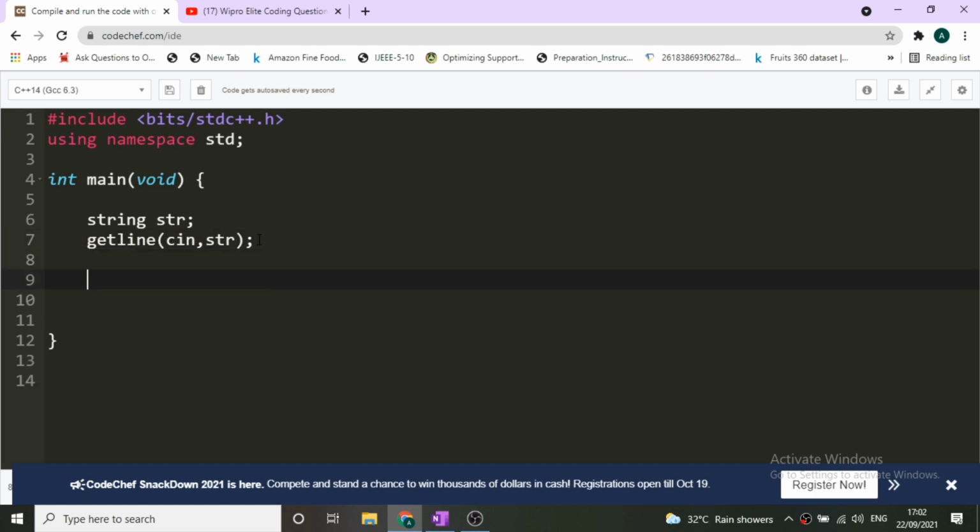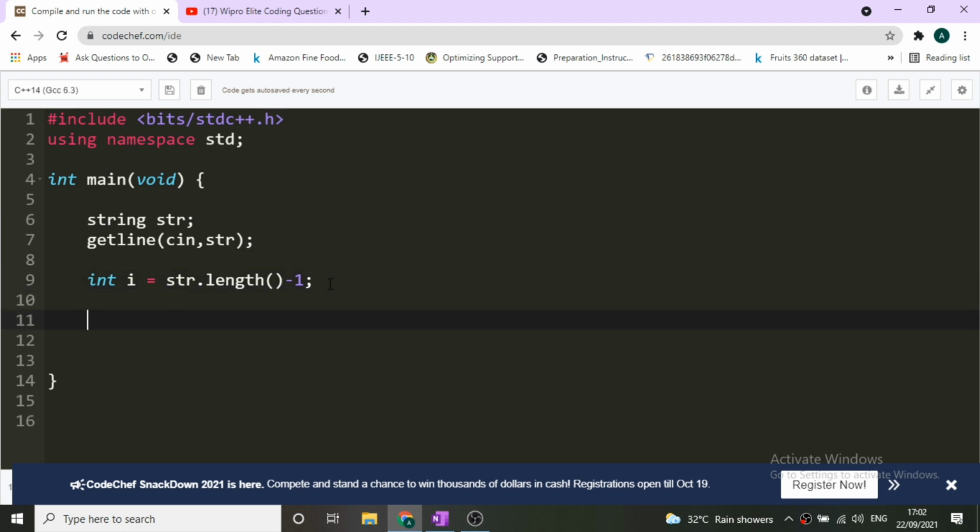Now we have to traverse our string from right to left. Instead of starting from the 0th index, we will start from the last index of the string. We will take a pointer, int i, that will help us in traversing the string. Since we are traversing from right to left and not from left to right, what will be the starting index of this pointer? It will be str.length() - 1, because now this i pointer will be pointing to the last element of the input string. At this present moment we do not know whether it is a space or a character. So this i is now pointing at the last index of the string.